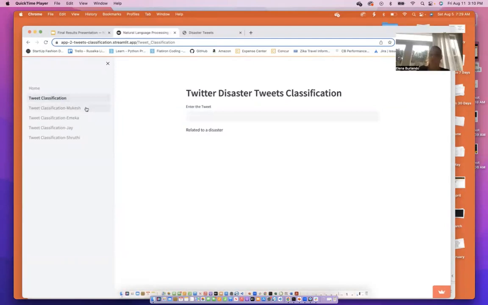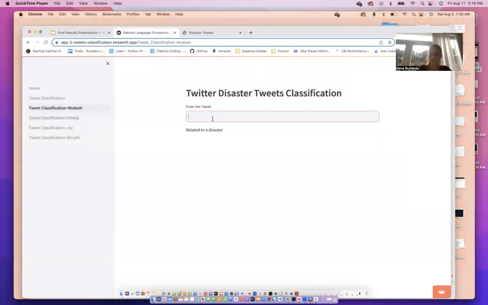We have noticed that some of the models are still a little bit sensitive to the keywords. If you use a tweet such as "fire in my room," that could be classified as a non-disaster because it's a small accident versus a real natural disaster.